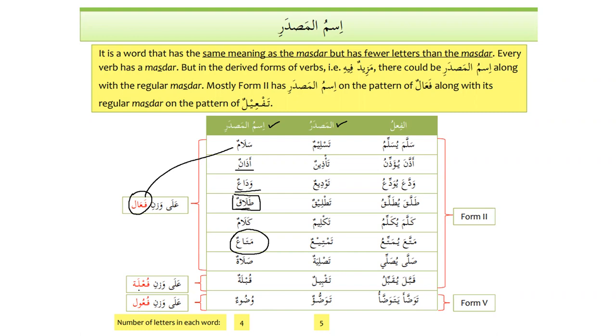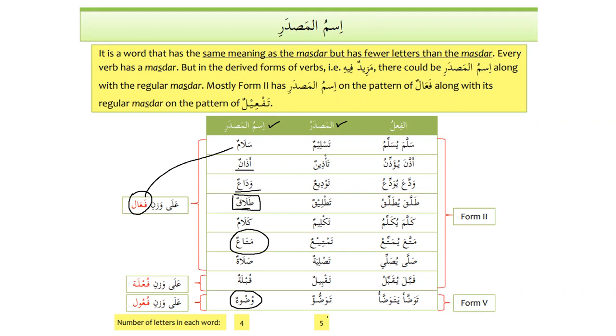So the most common pattern is fa'alun. Fu'latun is possible, fu'ulun is possible, and I think I know only one word, Allah knows best, that comes on the pattern of fu'ulun that we use in everyday life, and that is the word wudu'un. So all of these are ism al-masdar. So is this clear now?